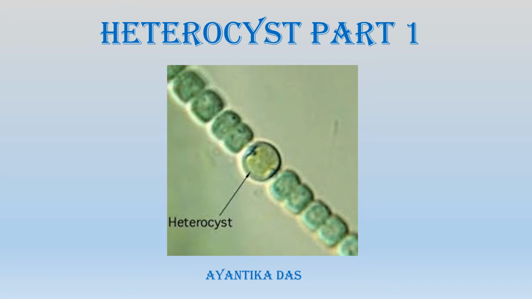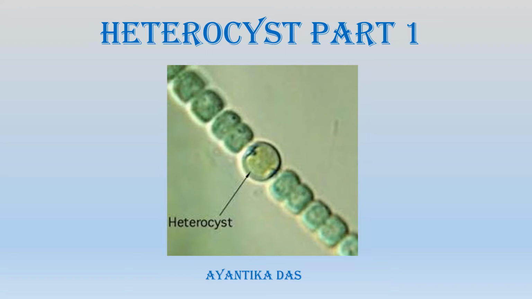In this part, the heterocyst video will be in parts. In the first part, I will be discussing an overview of the heterocyst, the structure of the heterocyst, the conditions that either stimulate or inhibit heterocyst pattern formation, and details about the heterocyst pattern formation.